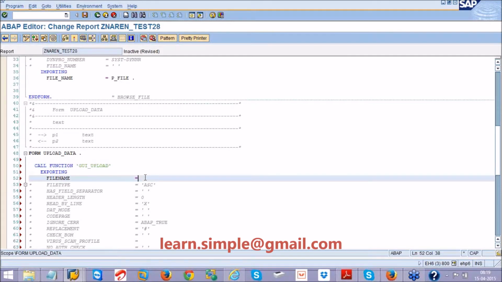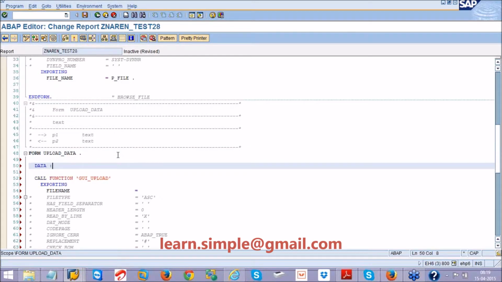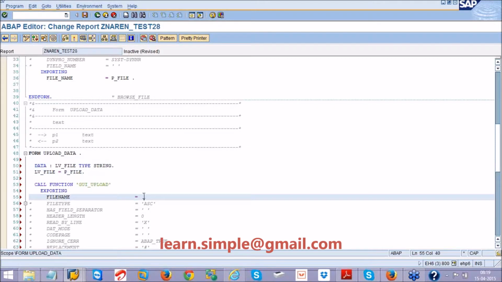To this I need to give a file name, but my file name should be in a string format. So I will say data LV_file type string. I will put my p_file in this LV_file, and then that LV_file I will pass on here.